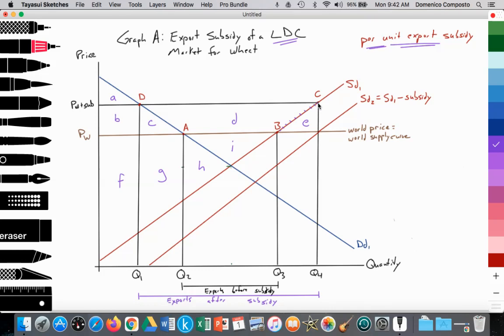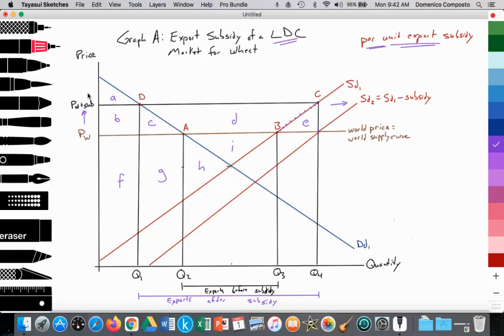That would then allow them to subtract the subsidy to then sell at the world price. That would cause an outward shift in their supply curve from SD1 to SD2, which again is equal to SD1 minus the subsidy. In terms of price, it rises from PW to PW plus subsidy.